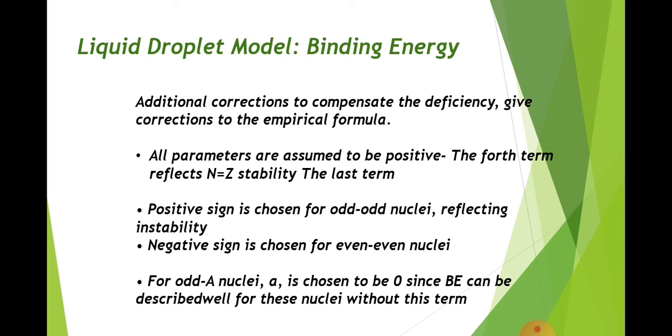For the last term, a positive sign is chosen for odd nuclei, reflecting stability, and a negative sign is chosen for even nuclei. For odd A nuclei, the term is chosen to be zero, so the binding energy can be described for these nuclei without this term.